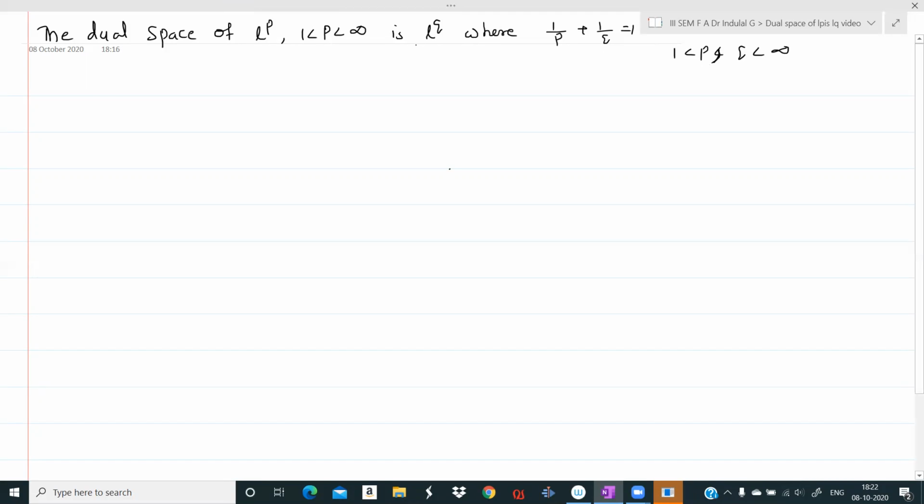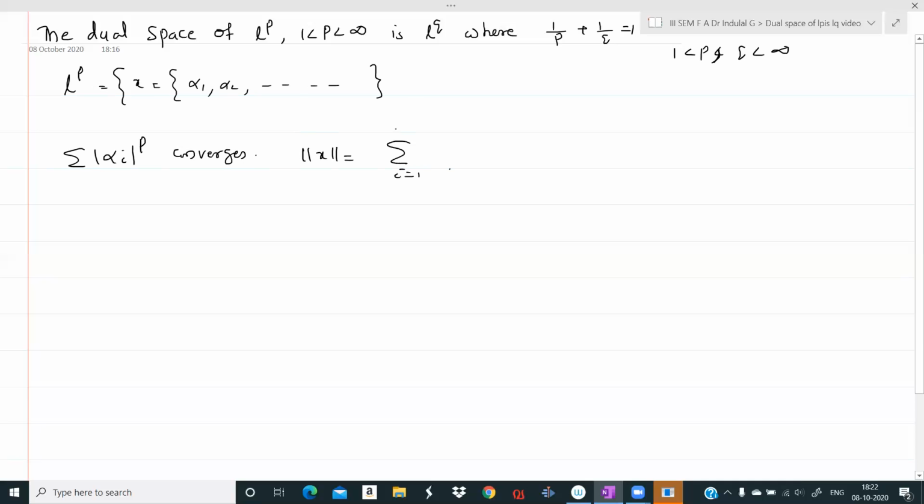What is LP actually? LP is the collection of all sequences X, alpha 1, alpha 2, alpha 3, etc. of numbers such that this sum, sigma modulus alpha i raised to P, converges. And also LP is a normed space with norm defined by norm of X is equal to sigma i from 1 to infinity modulus alpha i raised to P, the whole raised to 1 by P. This is the norm in the LP space.